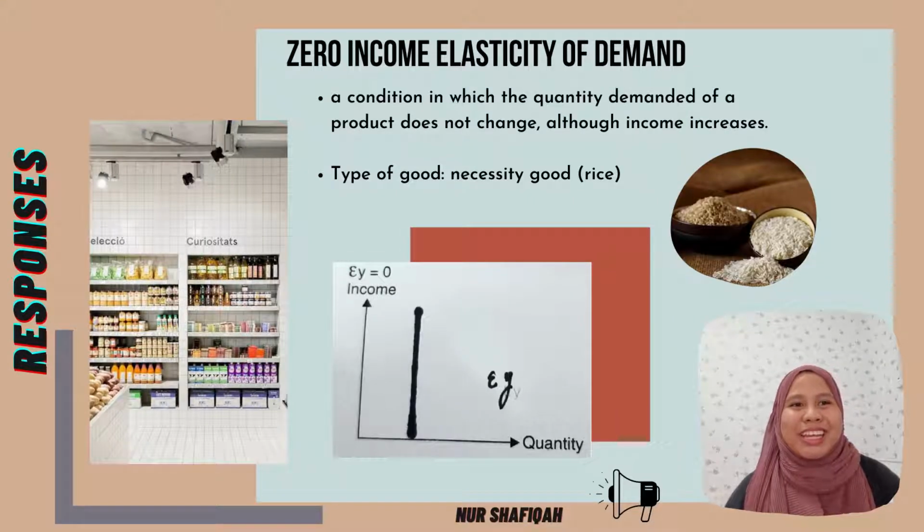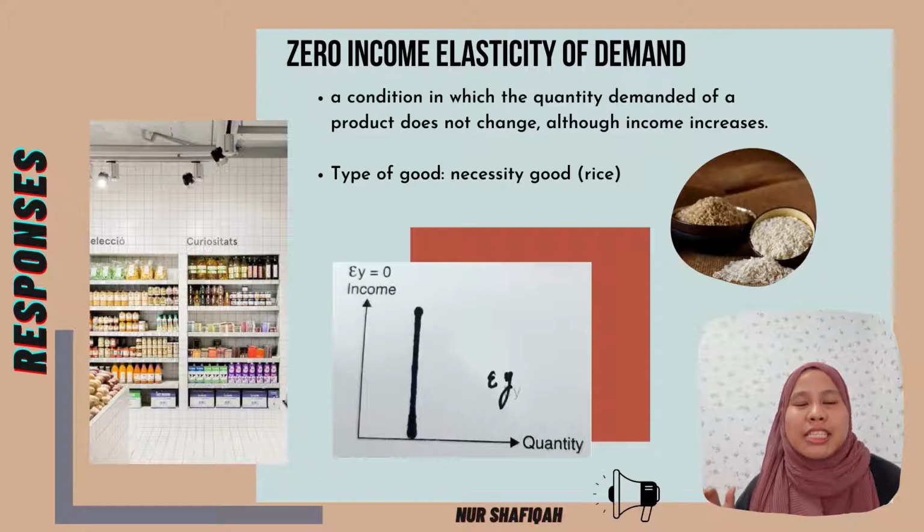The last one is zero income elasticity of demand, a condition in which the quantity demanded for a product does not change, although income increases. For example, the type of good is necessity goods like rice.